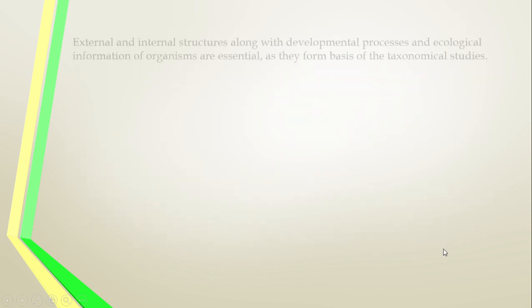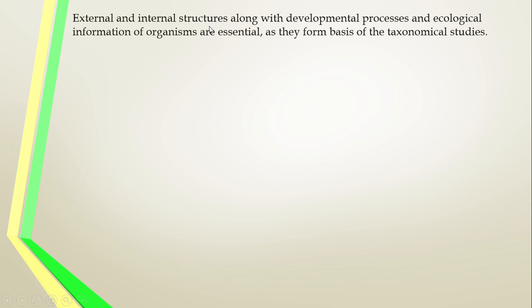That is the definition. See, external and internal structure along with the external features. That means the morphological features, internal structure, anatomical features, and also the developmental process, embryological developmental stages, and the ecological information. Where it lives, how it behaves, all of these are very essential for taxonomy. External factors, internal factors, developmental methodology, and the ecological information of an organism are the basis of classification, the basis of taxonomy.